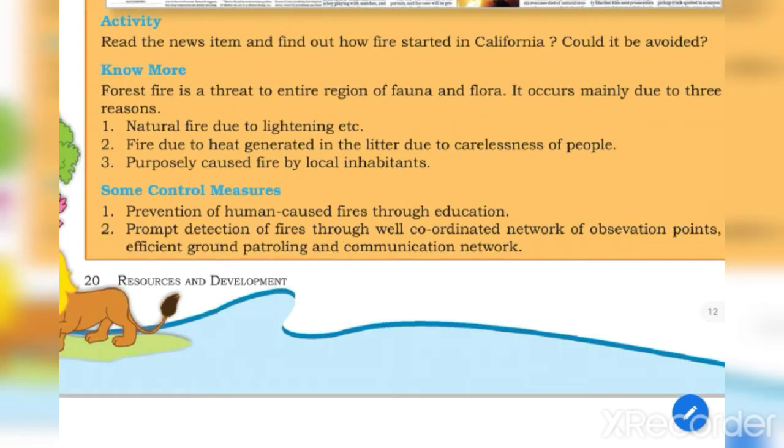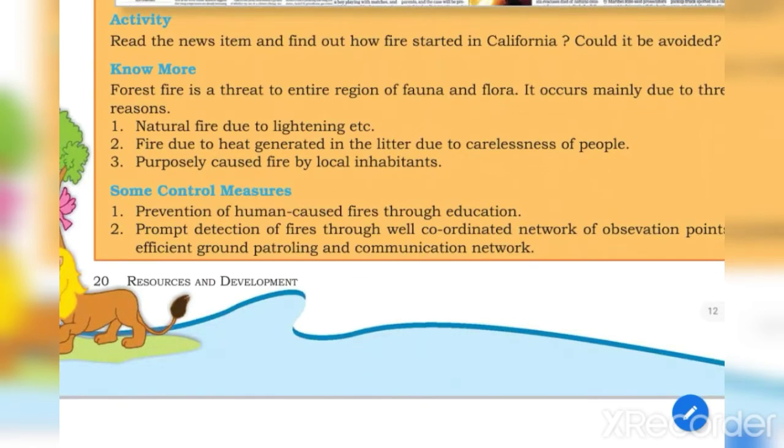Now they've given some control measures. How can we control it? Number one is very important: prevention of human-caused fire through education. First, we need to spread awareness and education. People are intentionally, purposely doing this, so we need to teach them that it is wrong. It is not only in their benefit, it is harmful for nature, for society, for the ecosystem, for all. So, spreading education and awareness.